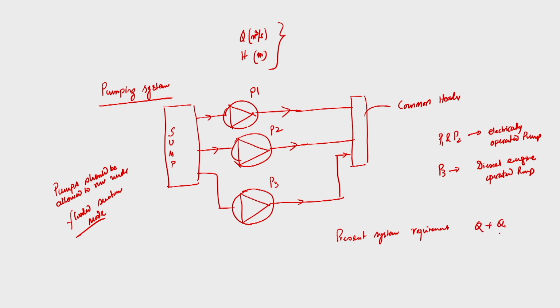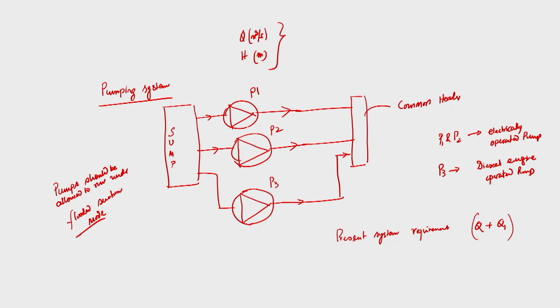The present system requirement is Q plus, let us say, Q1, and this Q plus Q1 amount cannot be supplied even by operating 2 identical pumps in parallel. This situation might happen because of installation of a new plant or new equipment, where the system requirement Q plus Q1 is greater than Q, and it is not possible to supply it from the existing pumps even by running 2 pumps in parallel mode.